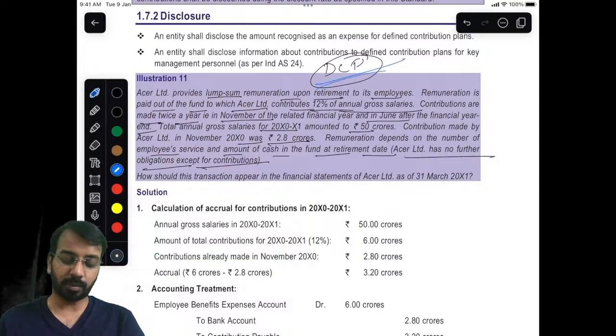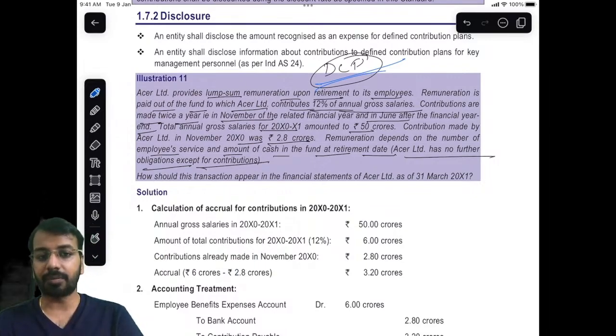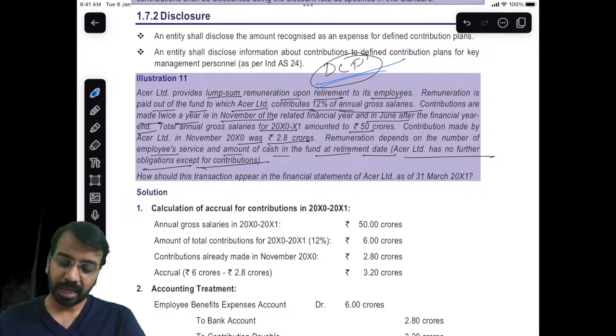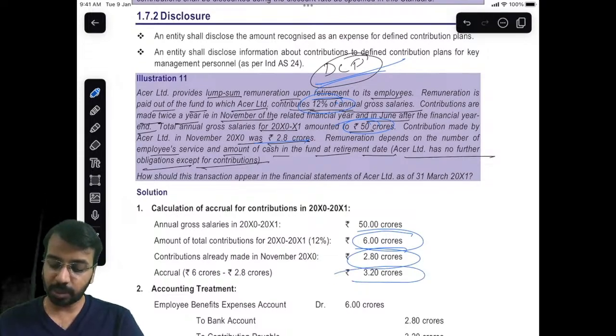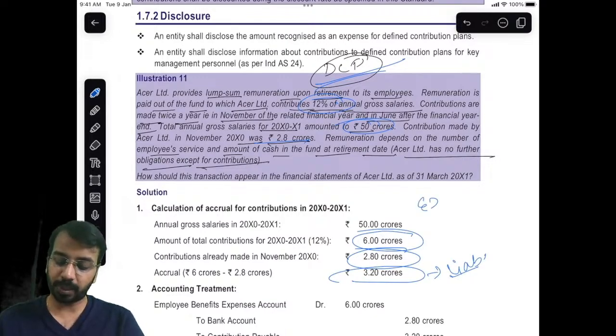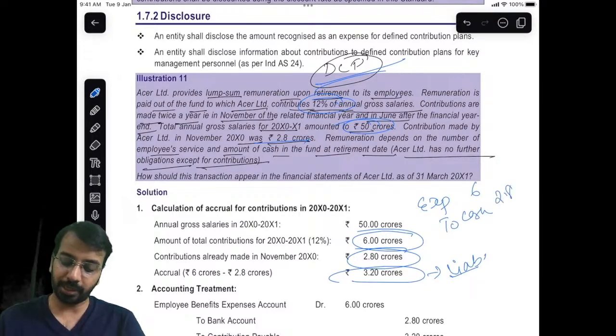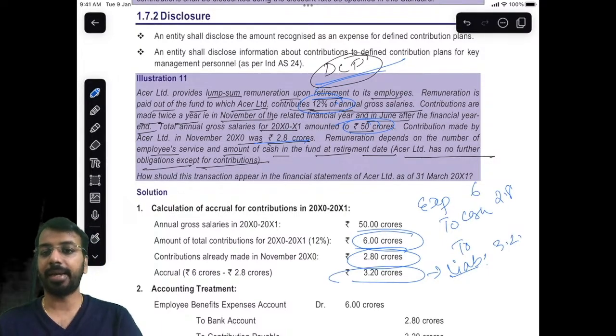In case of a defined contribution plan, it is very simple. You have to identify how much should be paid. So, annual salary is 50 crores. Out of 50 crores, you have to contribute how much? 12%. So, 12% of 50 crores is 6 crores. Out of 6 crores, in November we paid 2.8 crores. So, this 3.2 crores is a current liability, which is payable. So, my expense is 6, to cash or bank 2.8, to liability balance 3.2. That is how you do the accounting for it.